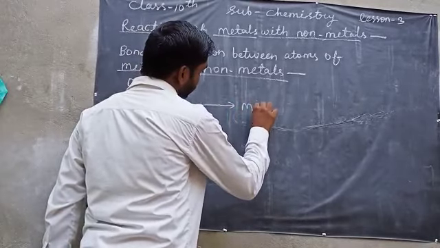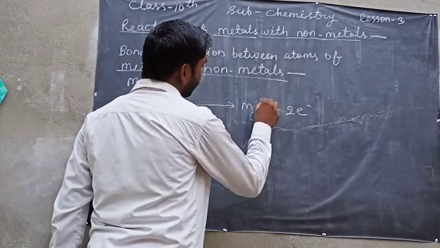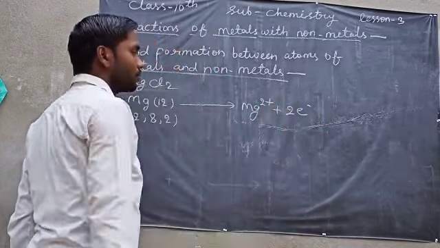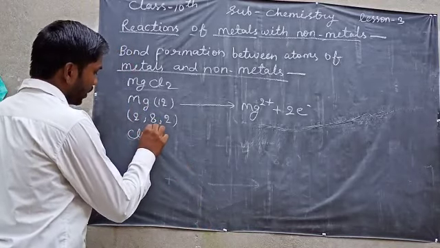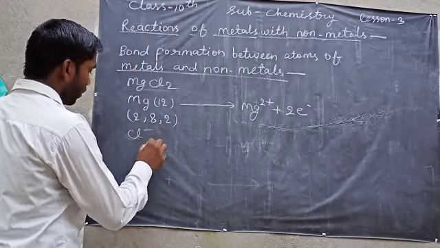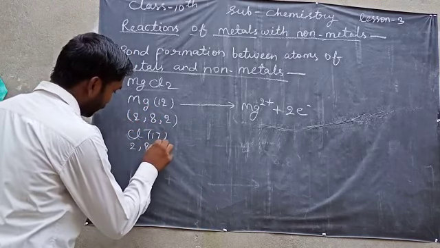So it gives out 2 electrons and forms a 2 positive ion. And chlorine is 2, 8, 7.